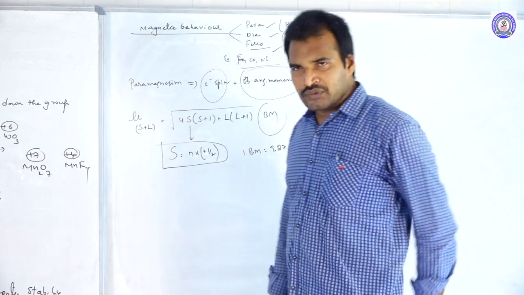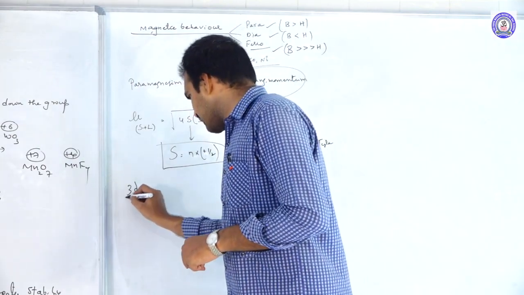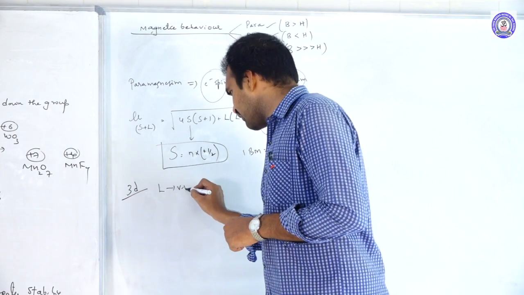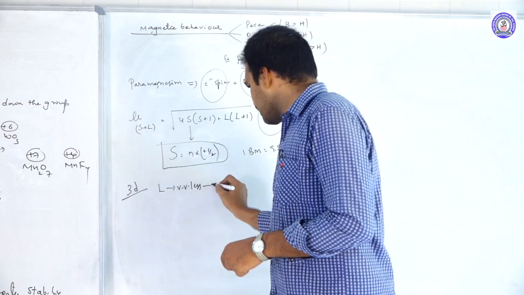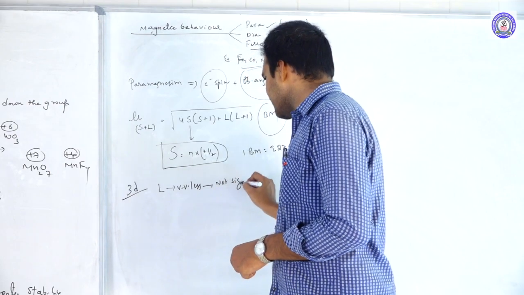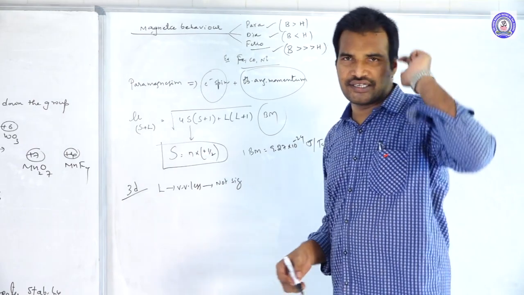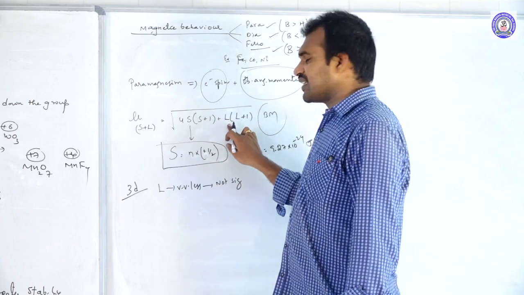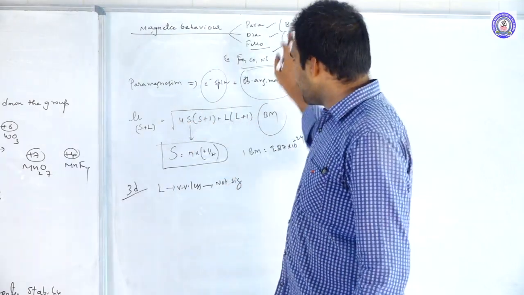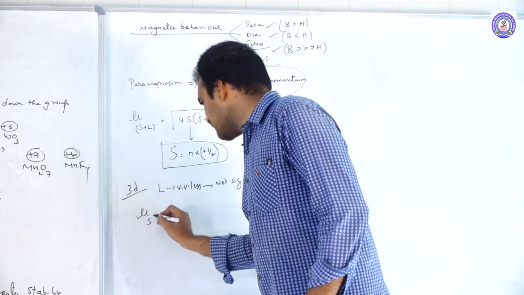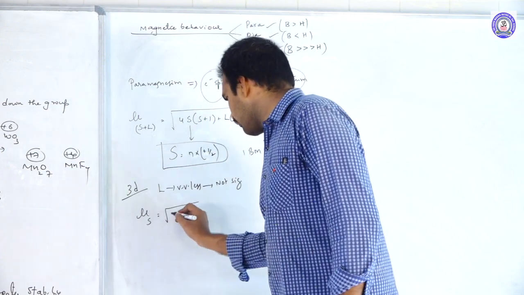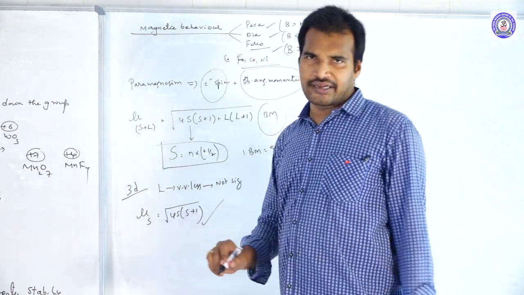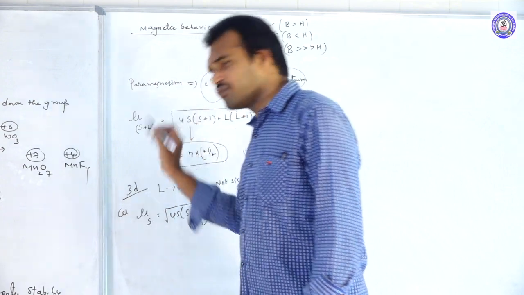Now move on to the next one. In case of the 3d series of elements, the L value is very small, so it is not significant. We are not considering it. Only for the 3d series of elements, the L value is insignificant. If you eliminate the L value, then the formula is mu S is equal to the square root of 4s into s plus 1. By using this formula we can calculate. This is what we call the calculated value.